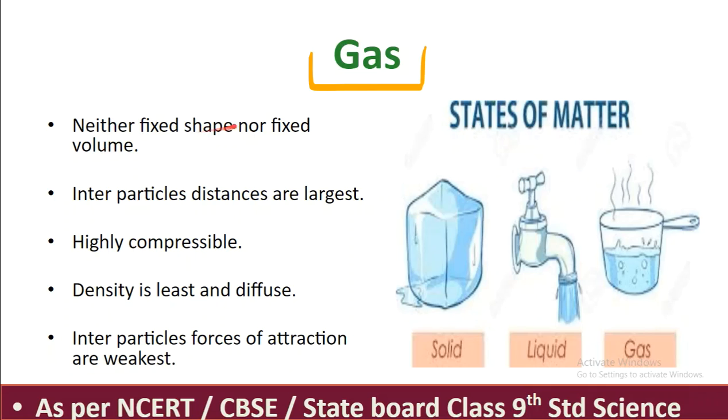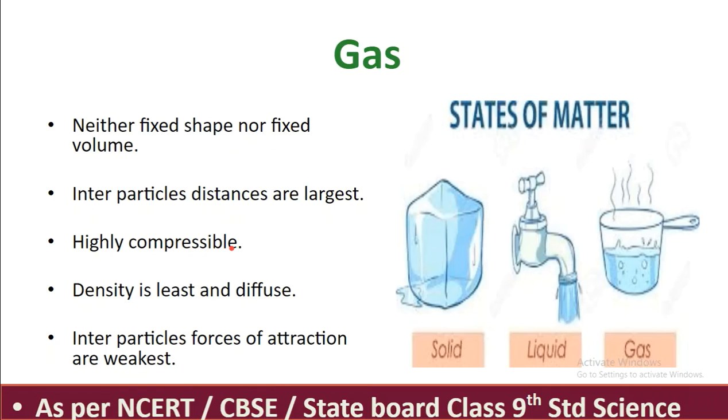Now the third one is gases: neither fixed shape nor fixed volume. Compared to the previous two, in a gas there is no fixed shape and no fixed volume at all. Interparticle distances are largest here. When gas evolves, there is a lot of distance between each and every particle.